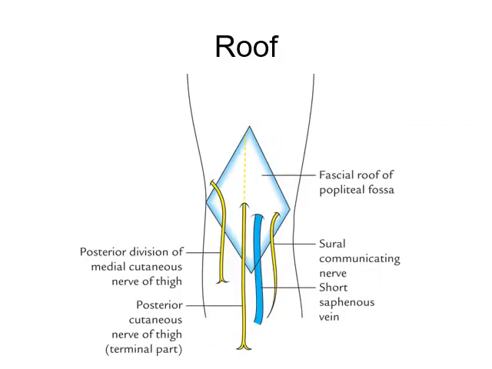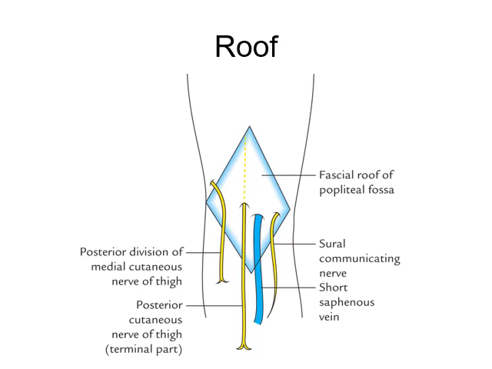The roof of this popliteal fossa. The roof, or the posterior wall, is formed by the strong popliteal fascia, which establishes a continuity between the fascia lata and the fascia cruris.